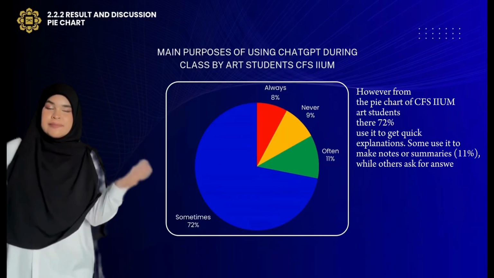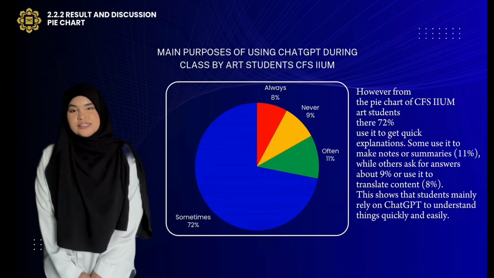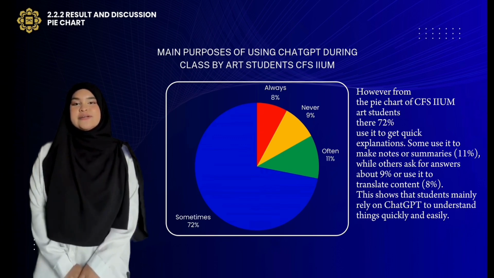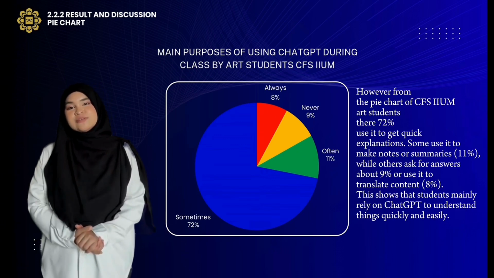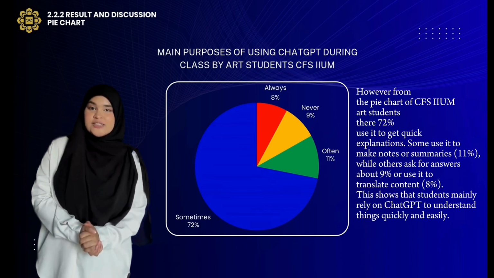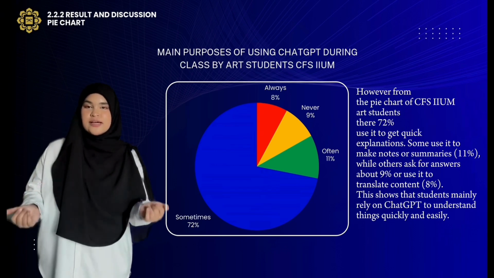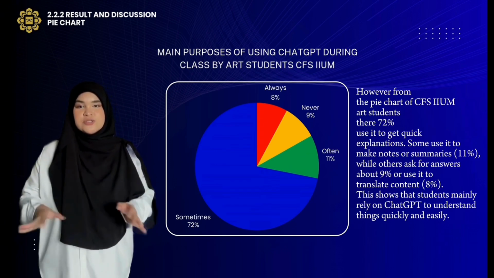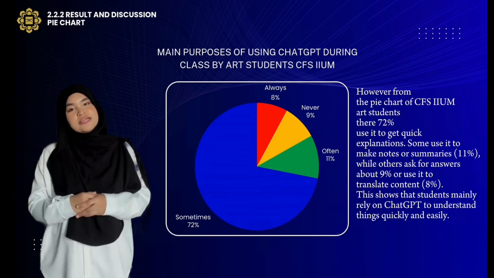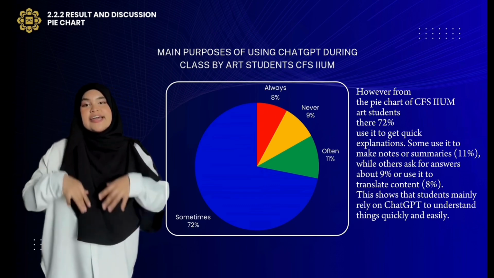However, from the pie chart of CFS IIUM art students, 72% use it to get quick explanations. Some use it to make notes or summaries, about 11%, while others ask for answers, about 90%, or use it to translate content, about 80%. This shows that students of arts mainly rely on ChatGPT to understand things quickly and easily.